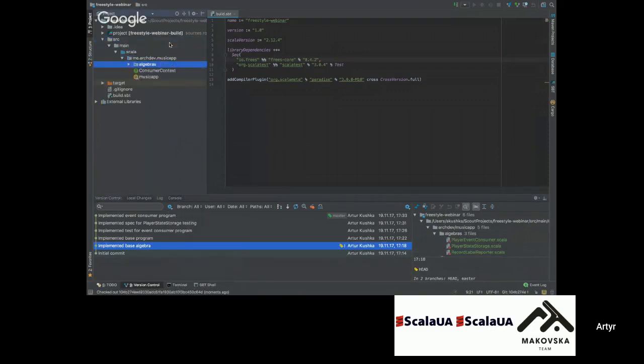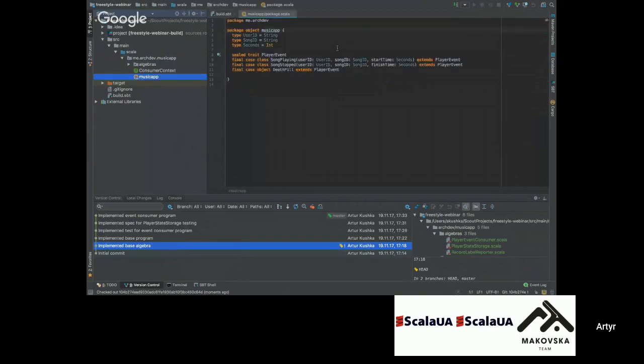First of all, we want to define what we will support. As I talked about before, we will support start events that just tell us which user started which song playing and from which point of time this song is playing now. And we'll have some stop events, which do exactly the same, but also report the finish time. So we will know the period of time in which a song was played, to report it. And also we will have poison pill events.